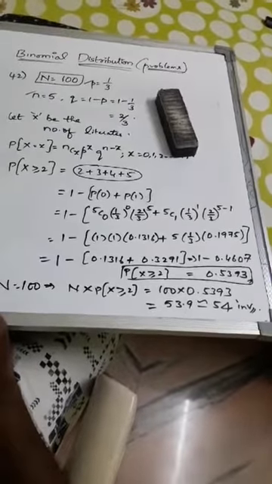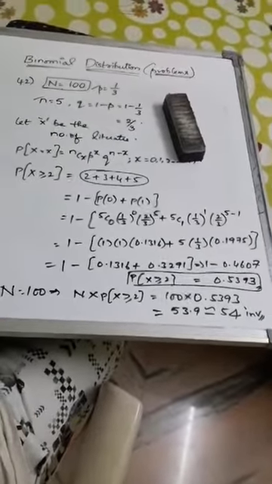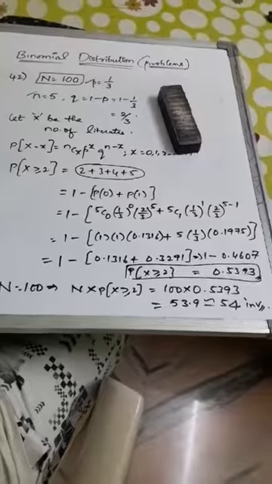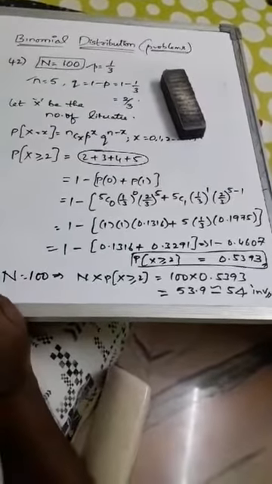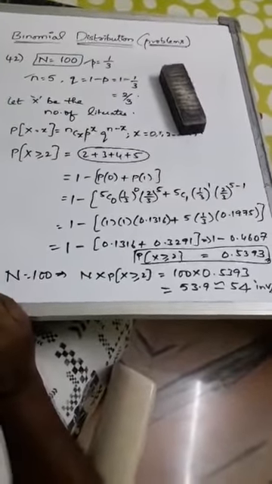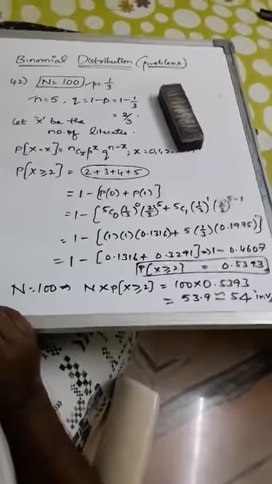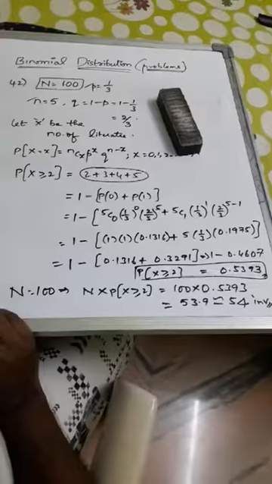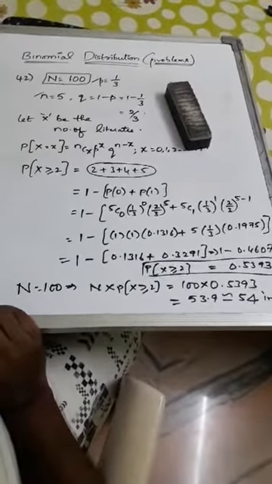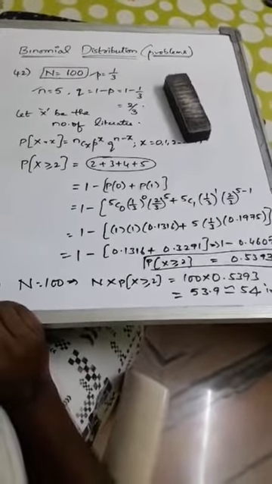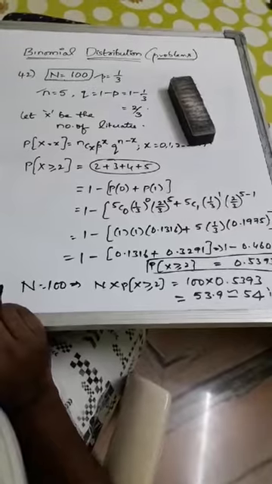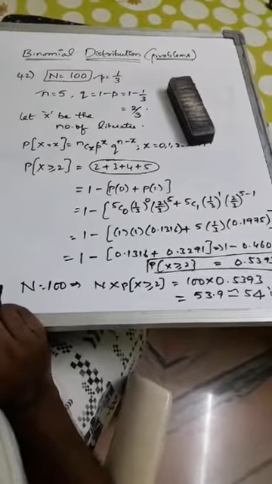Clear guys? So this is question number 42. Carefully observe, capital N is given as 100, the total number of investigators, and the probability of taking illiterates, ratio p is 1 by 3 and q is 2 by 3, and n equals 5, random sample. Let X be the number of literates. Calculate at least, I mean 2 or more are literates. P of X greater than or equal to 2.